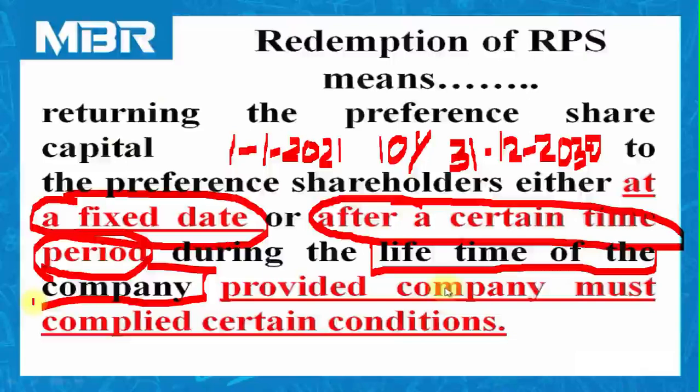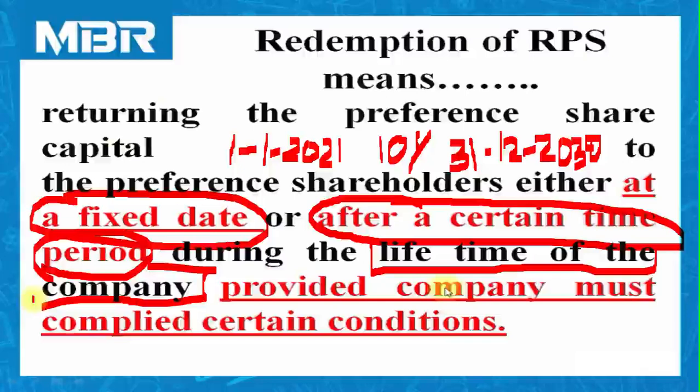But redeemable preference shares are a special variety of shares which are to be returned during the lifetime of the company. It means to return the amount to redeemable preference shareholders, the company is not in need of waiting for the date of liquidation.